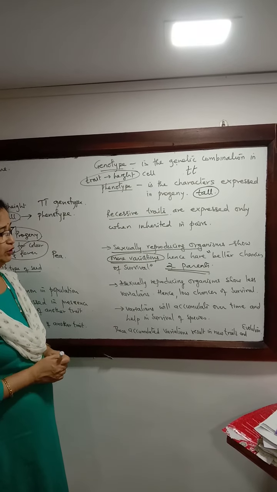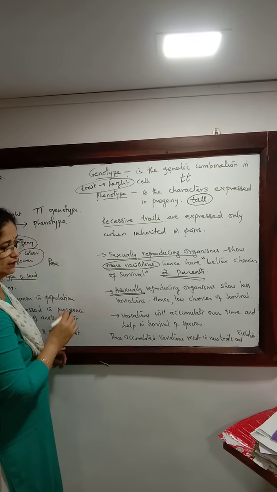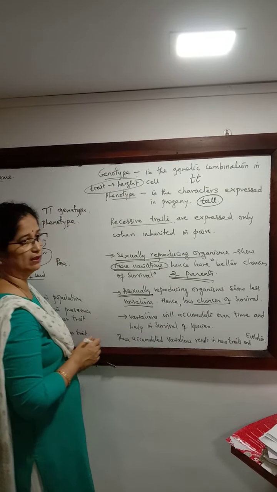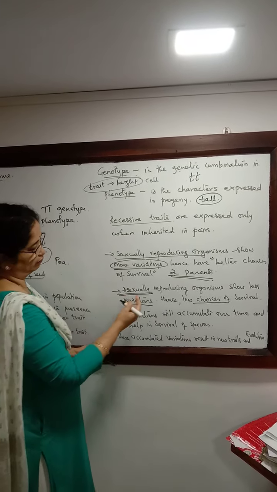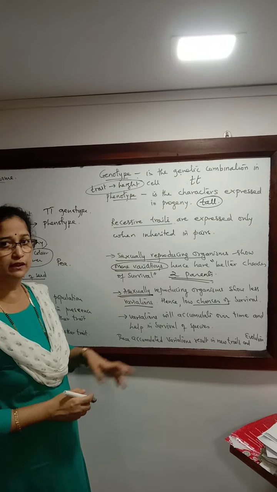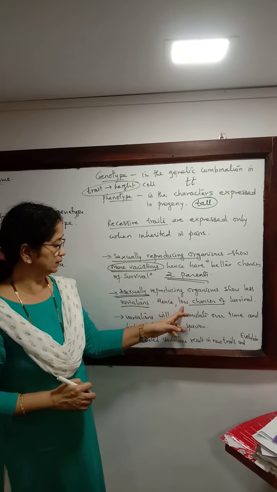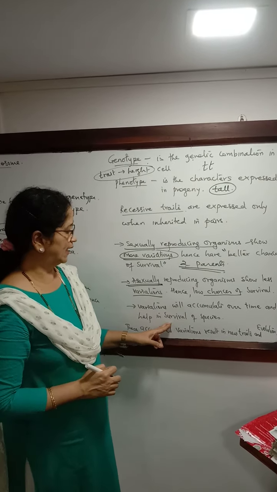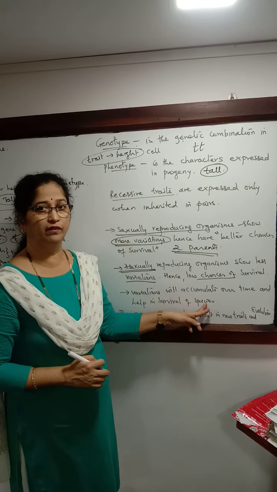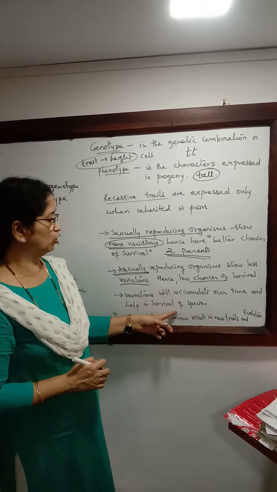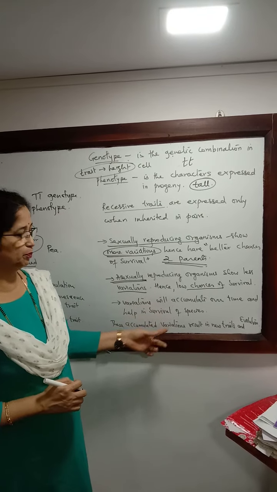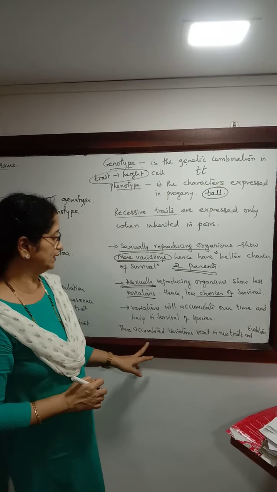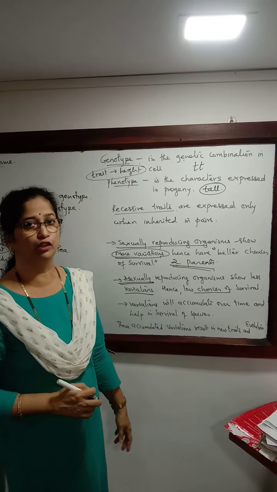In asexually reproducing organisms, only one individual is involved, so there is less variation, and therefore chances of survival are less, and therefore asexual reproduction is seen in primitive organisms. The variations will accumulate over a period of time, and that will give a better chance to survive, and that in turn will give rise to speciation, and that is going to give rise to a new type of organism, which is called evolution.